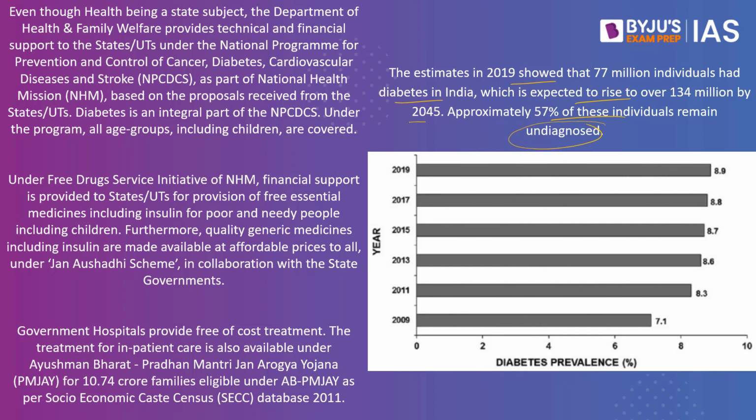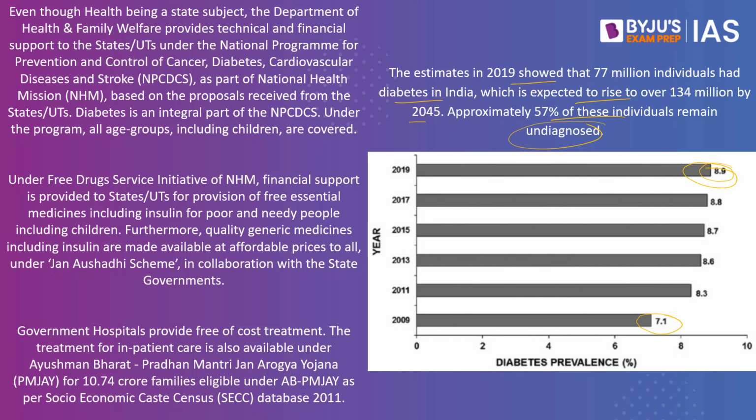When we look into the statistics, the burden of diabetes in India has been increasing from the year 1990, and it has also increased considerably from the year 2000. So if we look into the data, it was about 7.1% in 2009. In 2019, it is about 8.9%. So the prevalence of diabetes in India has risen from 7.1% in 2009 to about 8.9% in 2019.